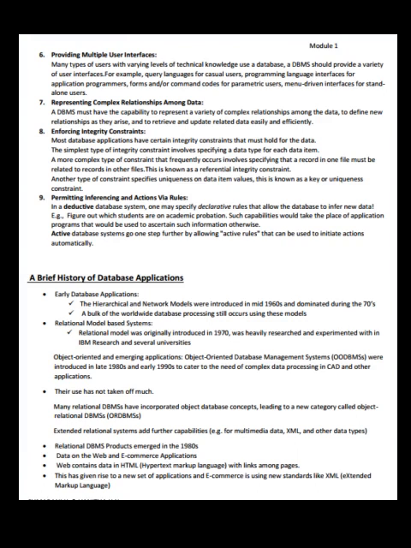Example, figure out which students are on academic probation. Such capabilities would take the place of application programs that would be used to ascertain such information otherwise. Active database systems go one step further by allowing active rules that can be used to initiate actions automatically.